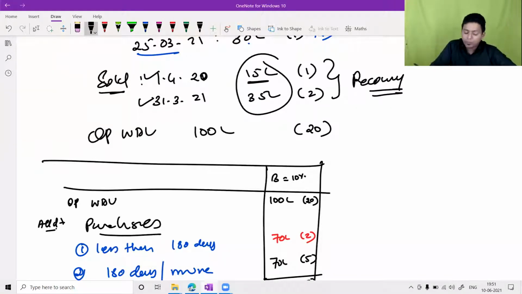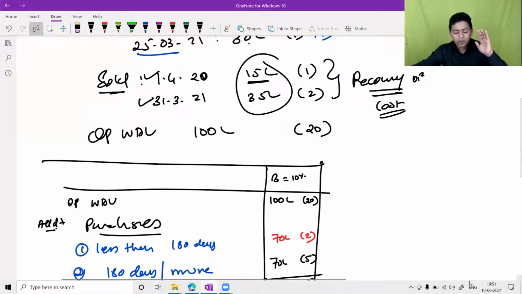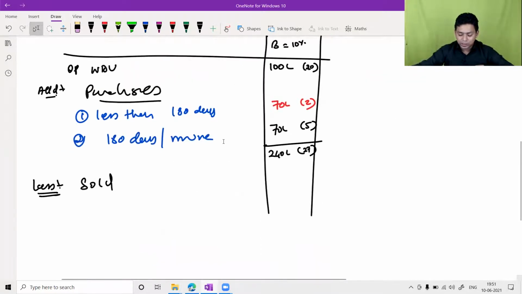Recovery of the cost of the block, and whatever amount you have recovered by way of sale, that much amount we should reduce, because we should not provide depreciation on an asset which is sold. We never provide depreciation on an asset sold during the previous year, whether it is sold at the beginning of the year or the end of the year. Very important aspect. There is a very good logic about it, but because you are a finalist, we are not wasting time on discussing those logics.